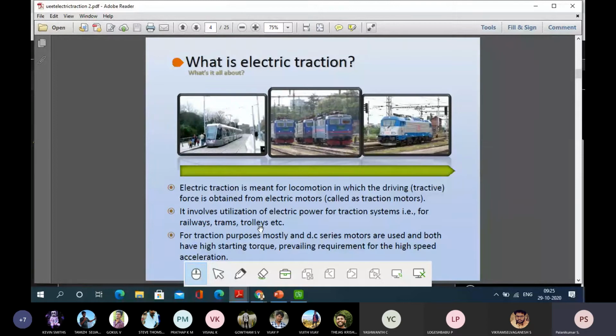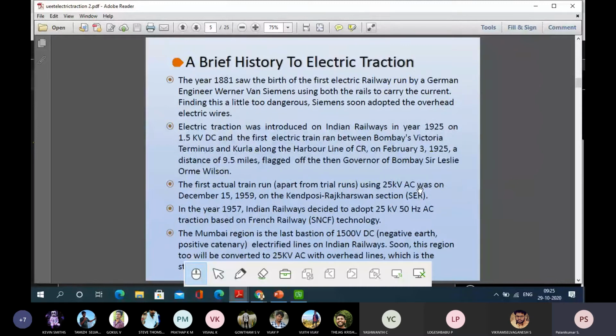Suppose I want to realize 5 horsepower from a DC motor, the same amount of power can be obtained from an AC motor with a lesser size, especially a three-phase induction motor. So we have taken all the advantages, and the transition is still going on step by step. I think it will be converted in the next 20 years.